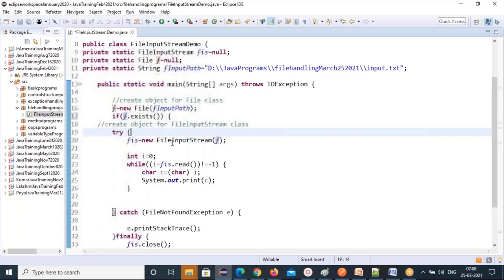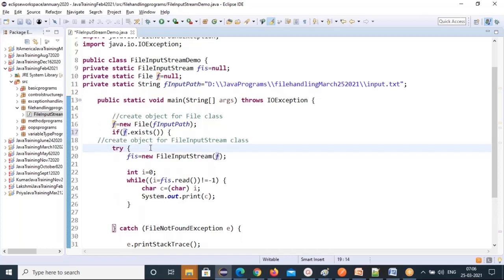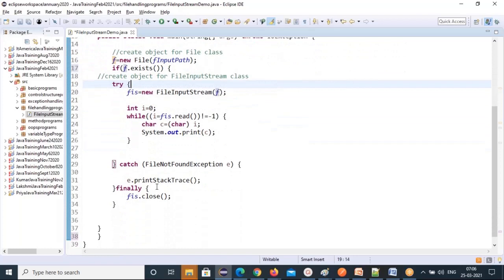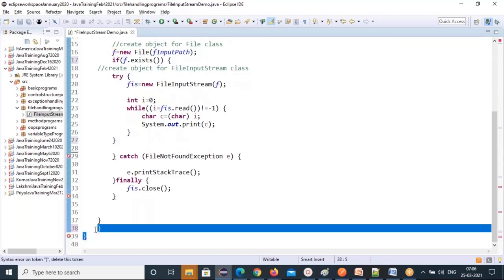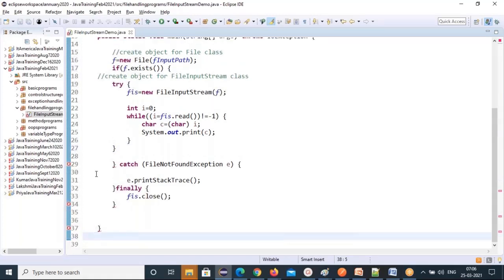Let's have the file exist or not, you can check here. Otherwise leave it. It's not necessary, all these things. So whether the file exists or not, you can check it. If the file exists only, you execute this code. Otherwise you throw an exception, you can ask. So I'll remove this. If the file exists only, you can do that. If the file doesn't exist, you don't need to do it.